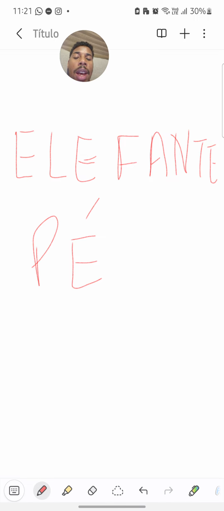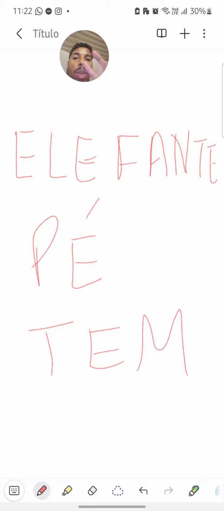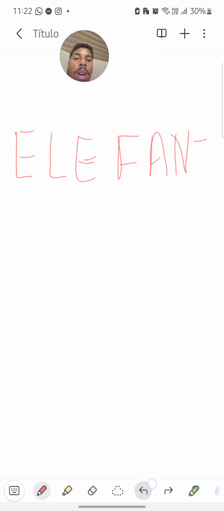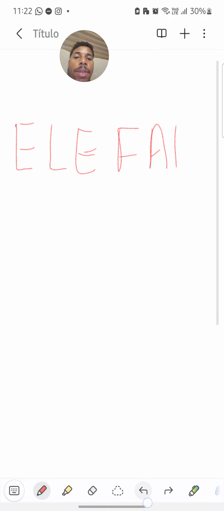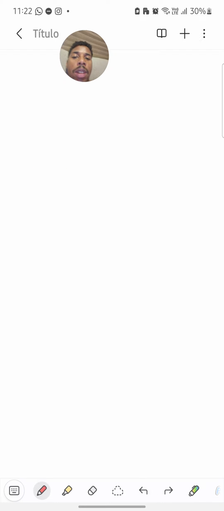And we also have the nasal e, like for example the word tem, that means have. So we have the three sounds of e. Like I said in the audio before, the letter I is easier because it has just two sounds.